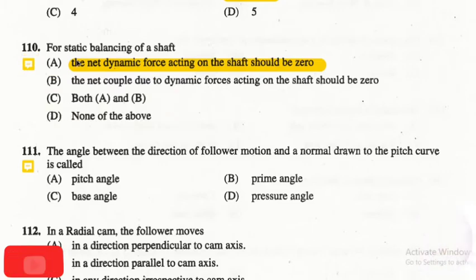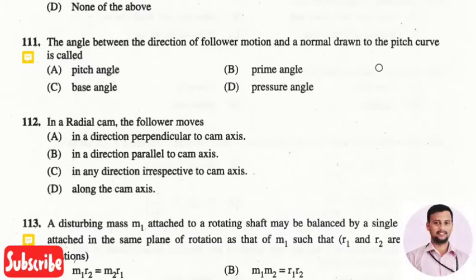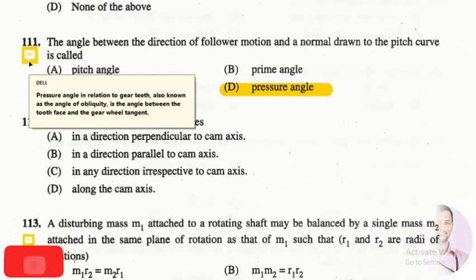So static balancing is very much essential to avoid the rolling of static bodies. So to have that static balancing, the net dynamic force acting on a shaft must be zero. The next question is, the angle between the direction of follower motion and the normal drawn to the pitch curve is called. The right answer is option 4, that is pressure angle.